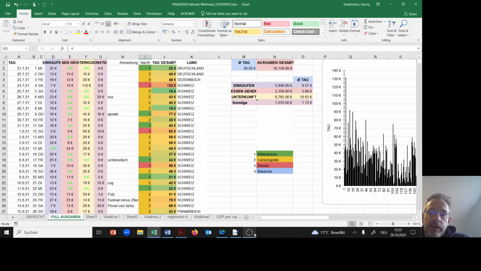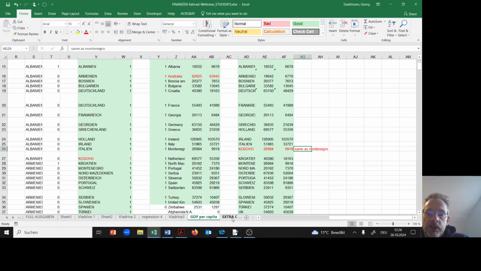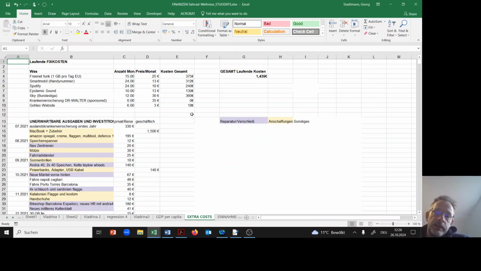But there is also some more information in this data set. He also has some extra columns for when he made some purchases related to the camera, like he bought a new video camera, or he bought something else. This is not interesting for us because it's unrelated to our question.